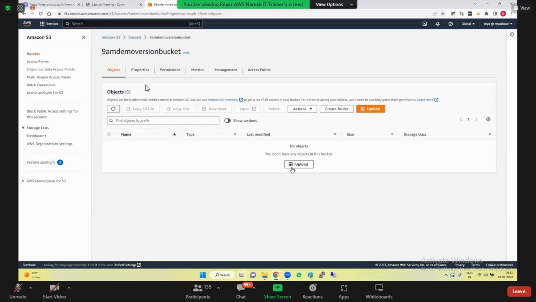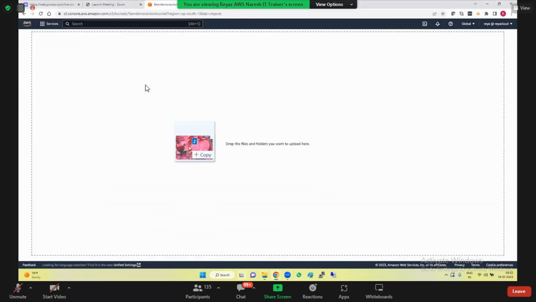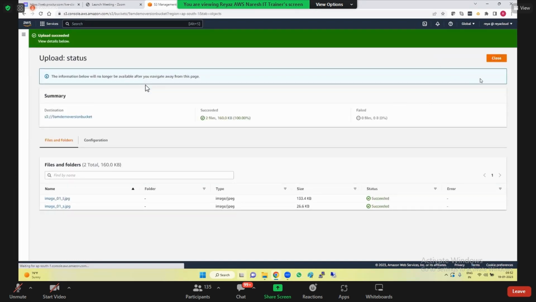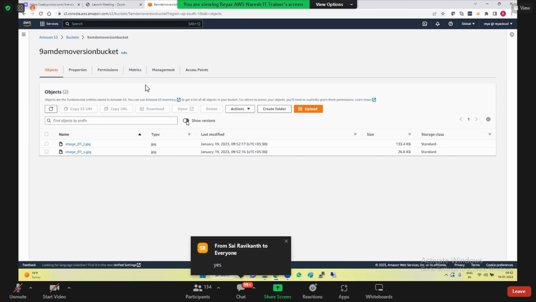Okay. Now let's try to go ahead and upload these two files. I click on upload. Okay. So guys, do you see this? Before, we haven't enabled the versioning. Once the versioning is enabled, do you see this here? Show versions, and you have the switch button here. So that is the difference between the versioning bucket and non-versioning bucket.